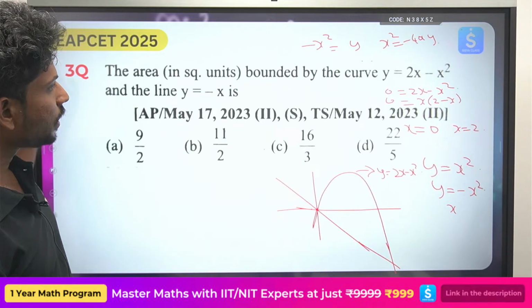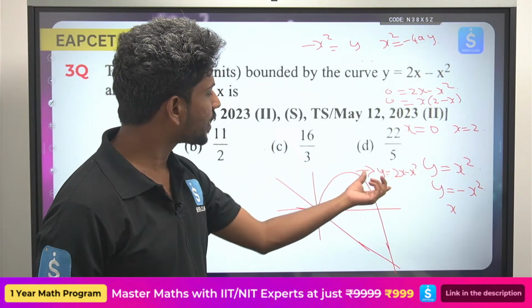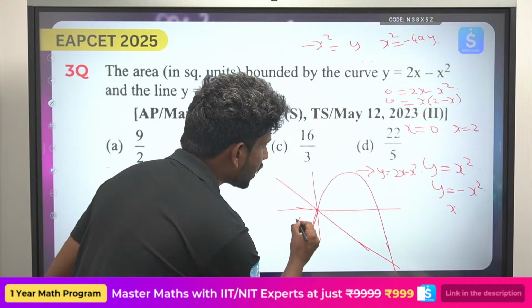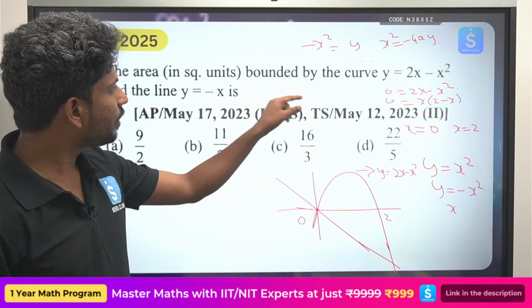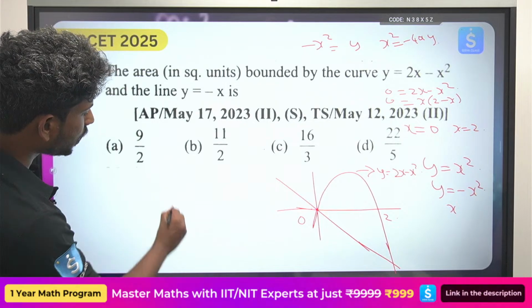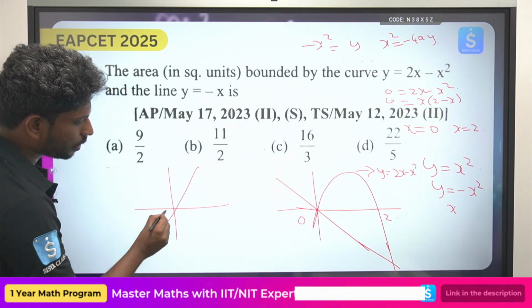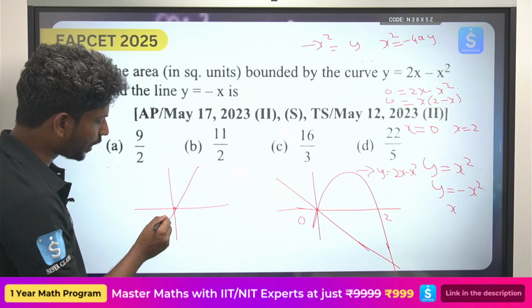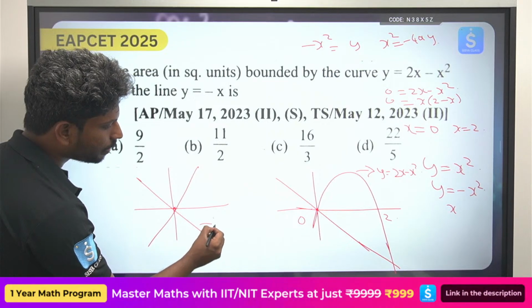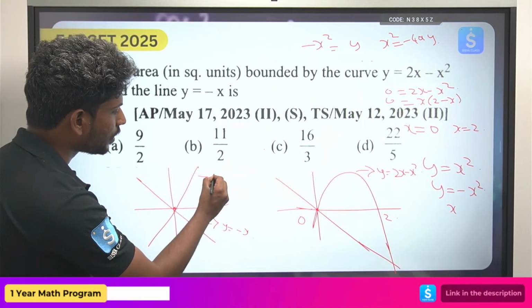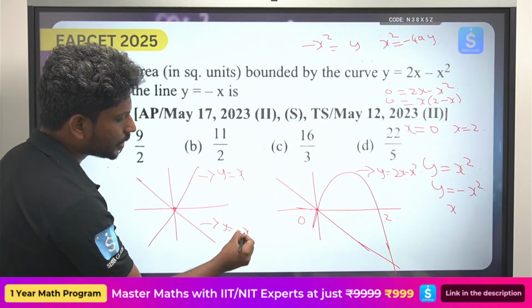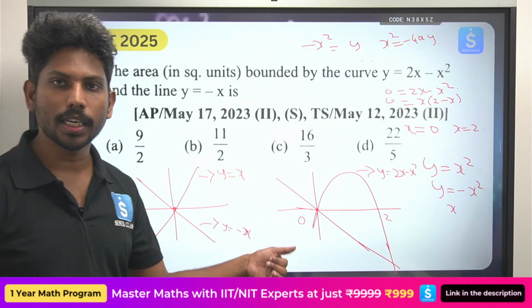Then I have found the points of intersection with the x axis. So this is x equals 0 and this is x equals 2. Now y equals minus x graph, you already know y equals x graph looks like this, passing exactly at 45 degrees. The y equals minus x graph will be in this direction. So this is y equals x, this is y equals minus x. You should know how to plot every graph.